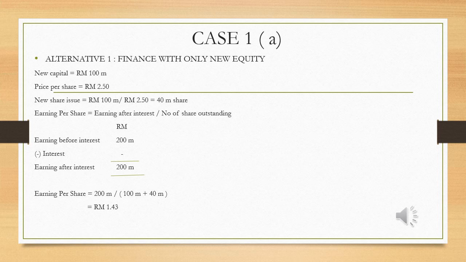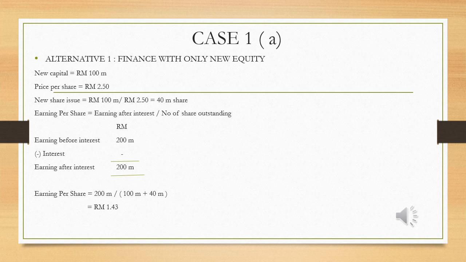In this question, Trainmark Auto Berhad is considering 3 possible financing arrangements to raise RM 100 million of new capital for its business. There are 3 alternatives. The first alternative is to finance with only new equity. The new capital is RM 100 million, and the price per share is RM 2.50.